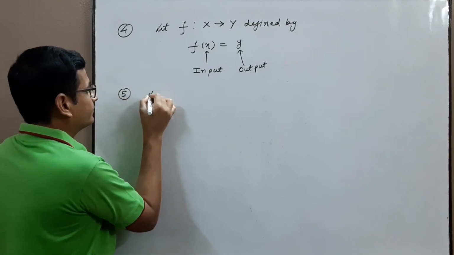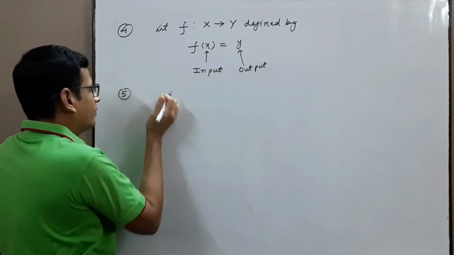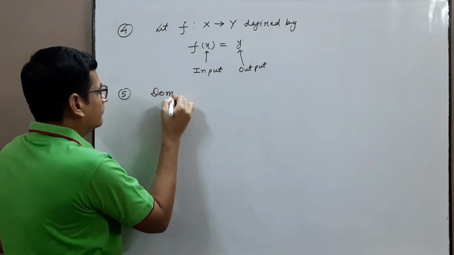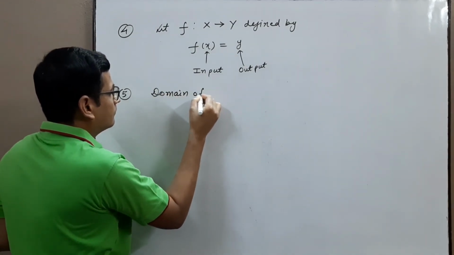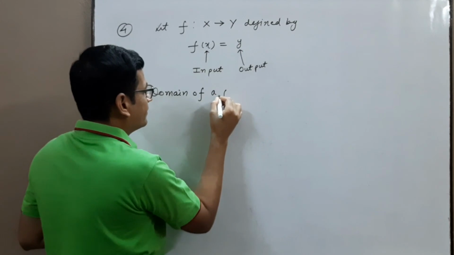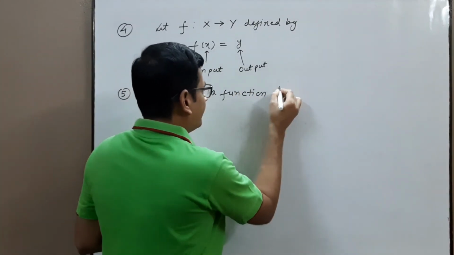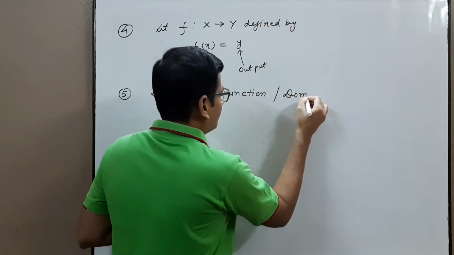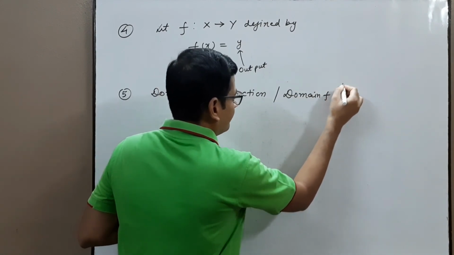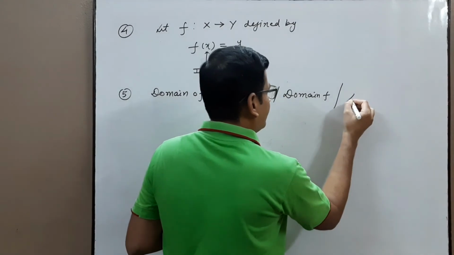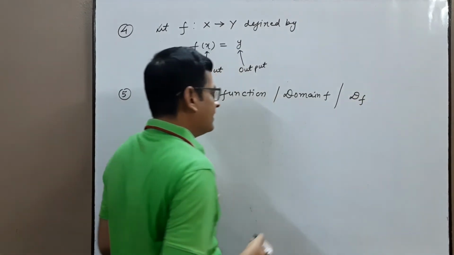Fifth point, domain of a function. We can write domain f, or we can also write D_f, short form, capital D with f.